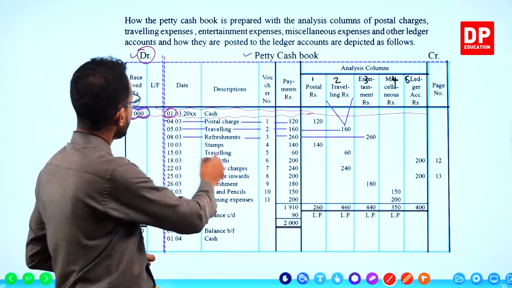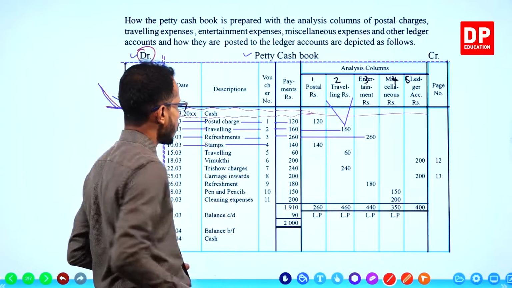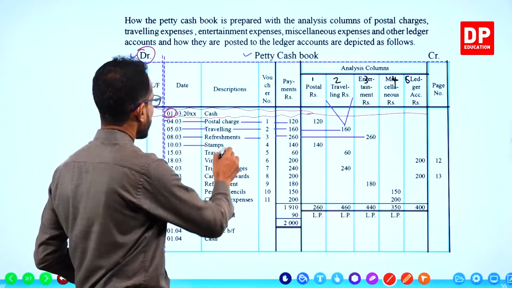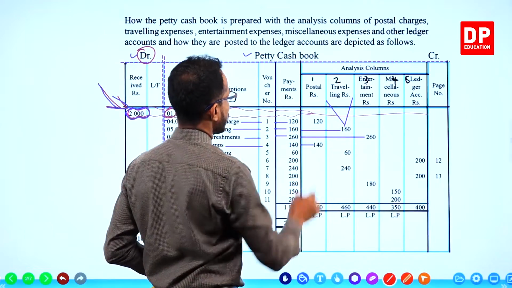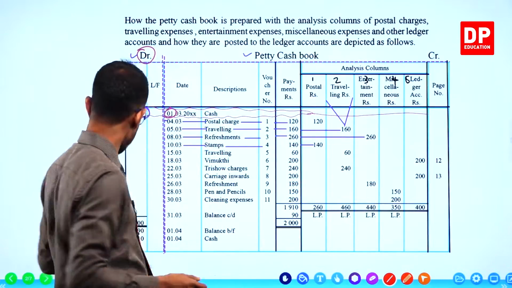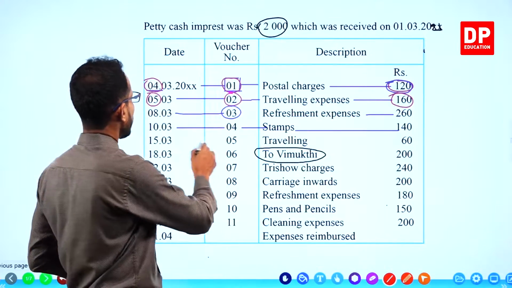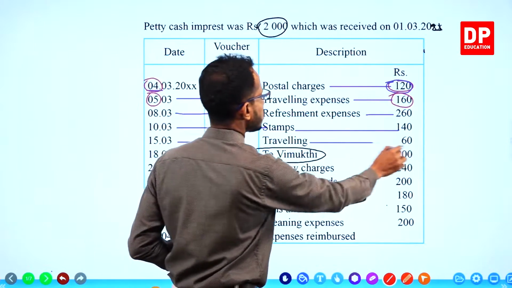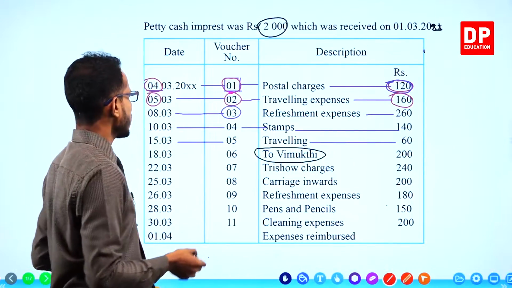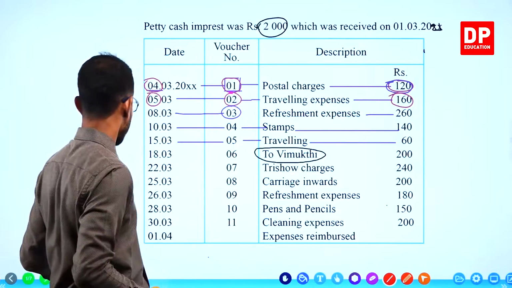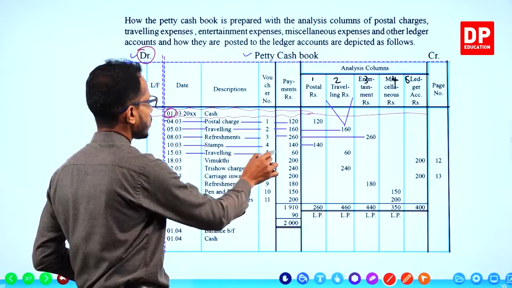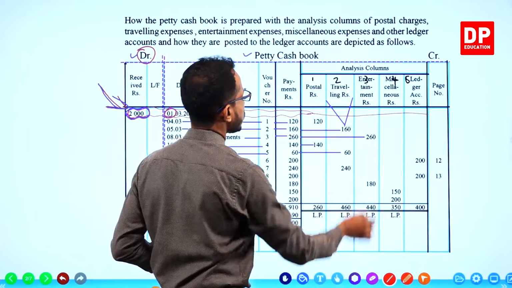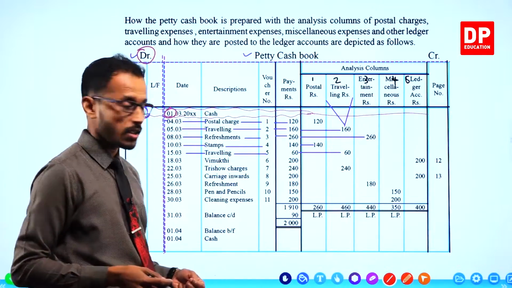This should go to normally the stamp, and postal expenses go to postal expenses column. Then we have traveling expenses 60. Traveling expenses should go to voucher number 5. Traveling, that should go to the traveling expenses column.